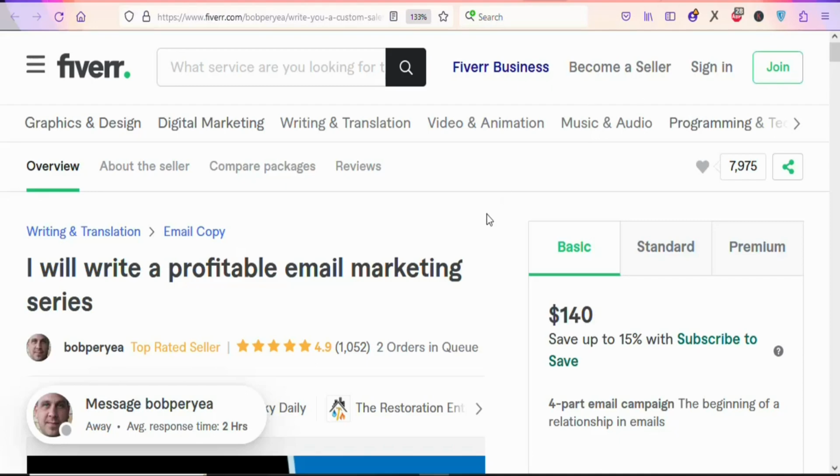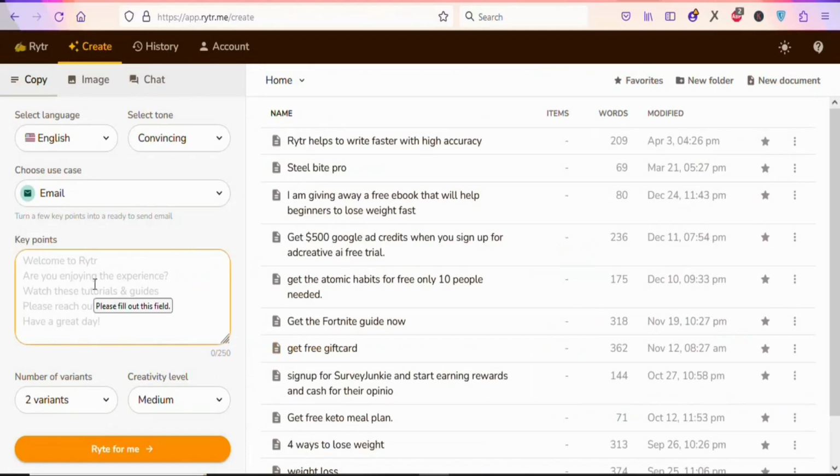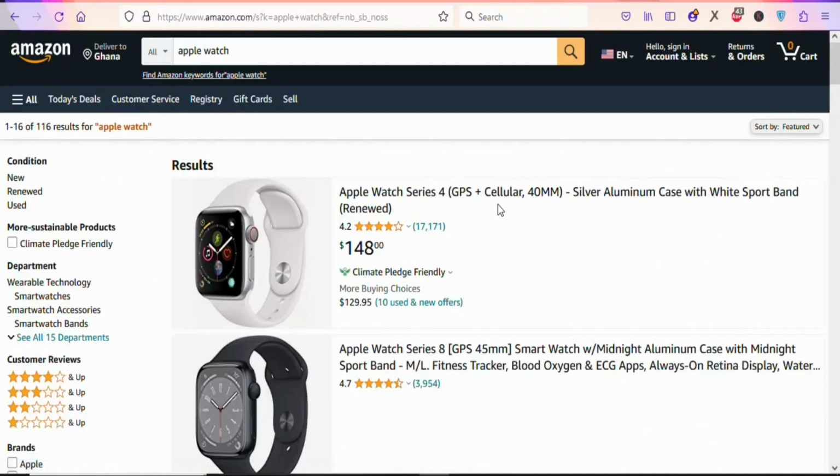So now once you are hired and you want to write the emails, I'm going to show you how you can use writer.me to write quality emails so that you can get your clients to give you higher ratings. So what I'm going to do is write an email about Apple Watch so that you see. So assuming your client asks you to write an email about Apple Watch,